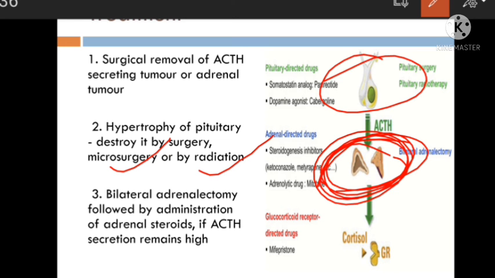Otherwise what happens? Glucocorticoid level decreases, and that results in increase in the ACTH. So to prevent this, steroid administration is given after adrenalectomy.